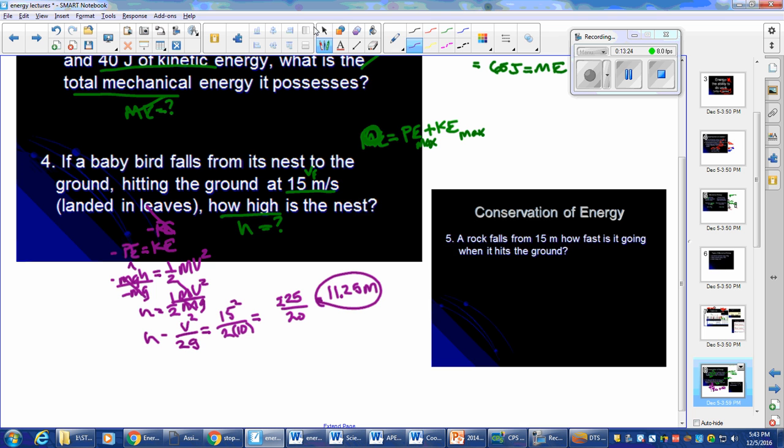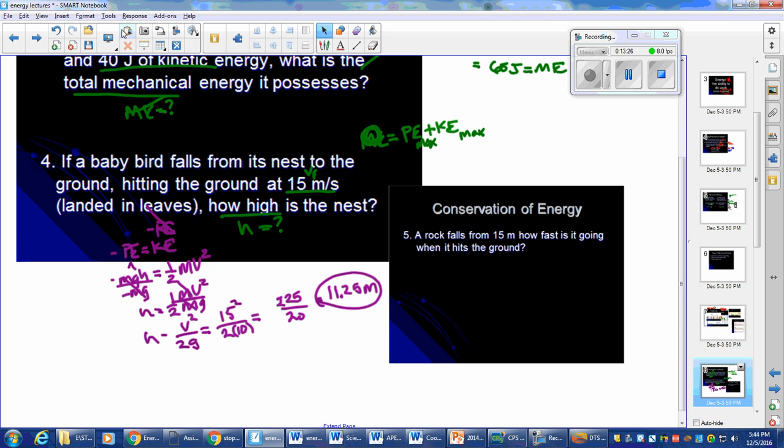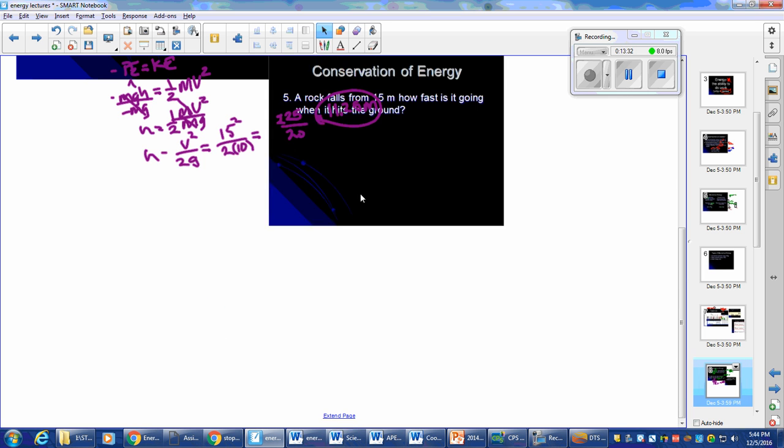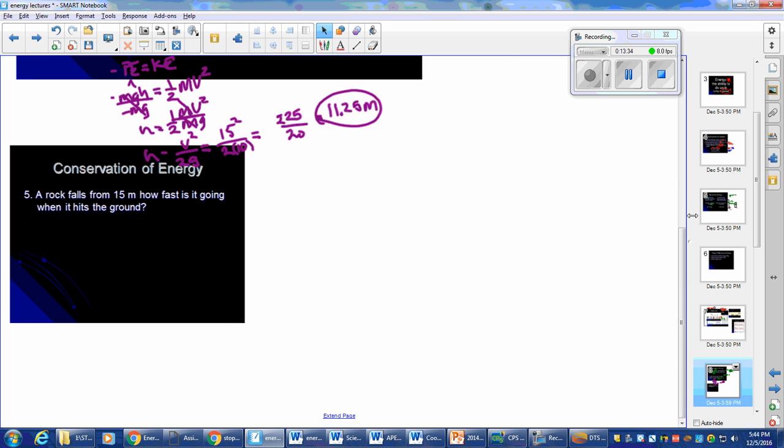All right, number 5, let's do this one real quick. Rock falls 15 meters. How fast is it going when it hits the ground? So you really don't need much for this, right? 15 meters is our height. How fast is it going? This is velocity final equals question mark. This is the exact same concept here. So we're going to go ahead and just do a shortcut.